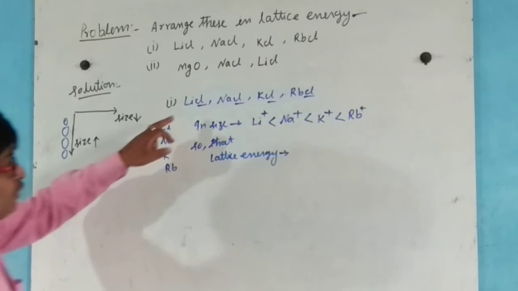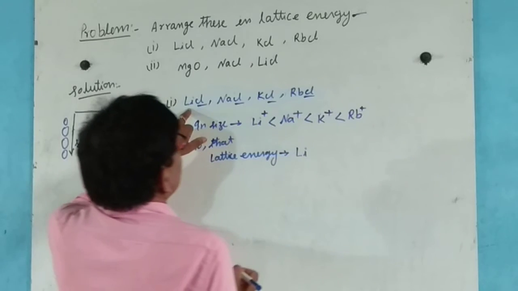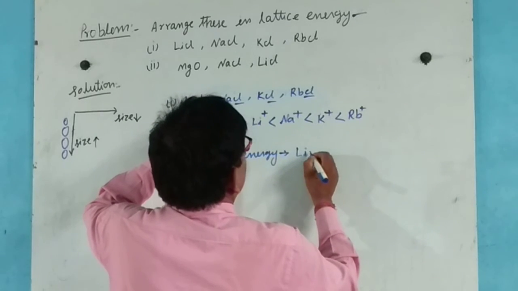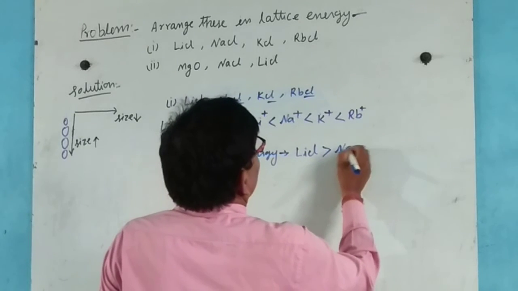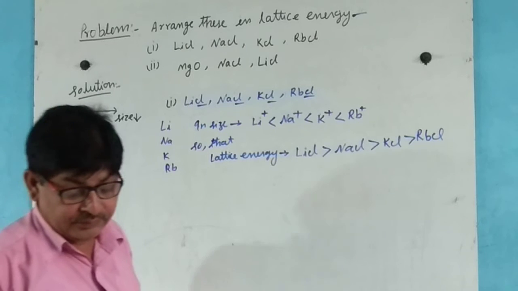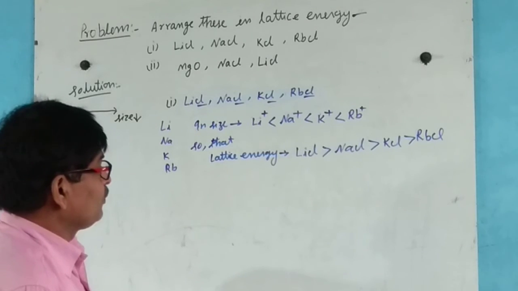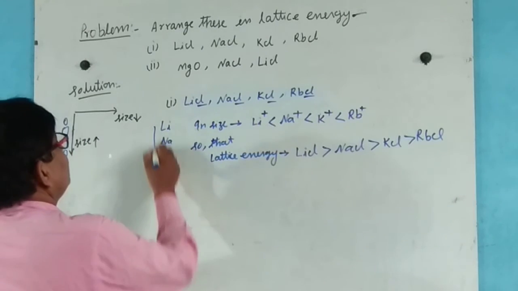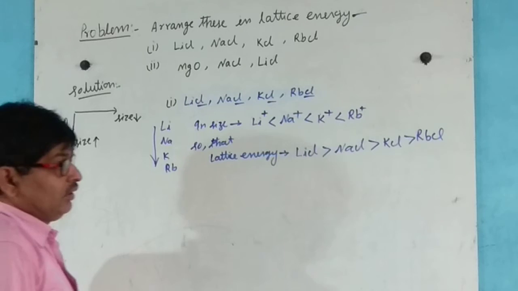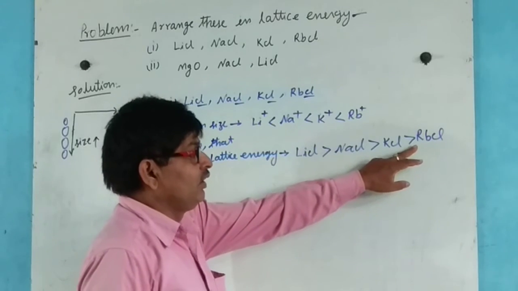The size of lithium chloride is small, so it has greater lattice energy in comparison to the others. Lattice energy of lithium chloride is greater than sodium chloride, greater than potassium chloride, greater than rubidium chloride, because the size increases down the group, and due to small size, greater lattice energy is released. So the order of lattice energy is lithium chloride, sodium chloride, potassium chloride and rubidium chloride.